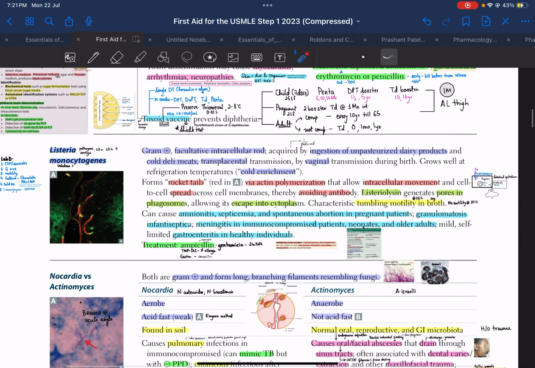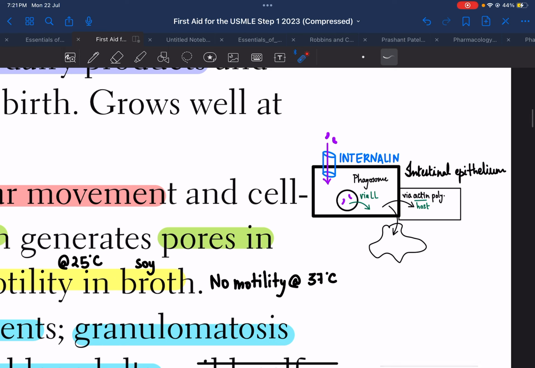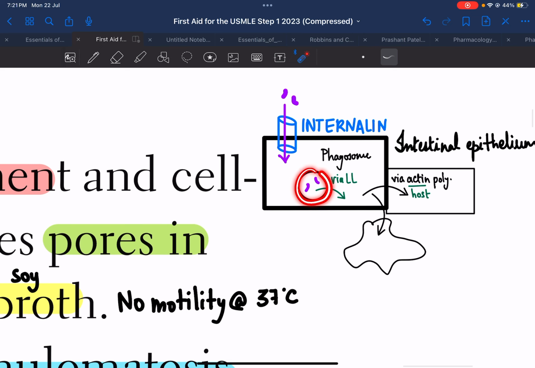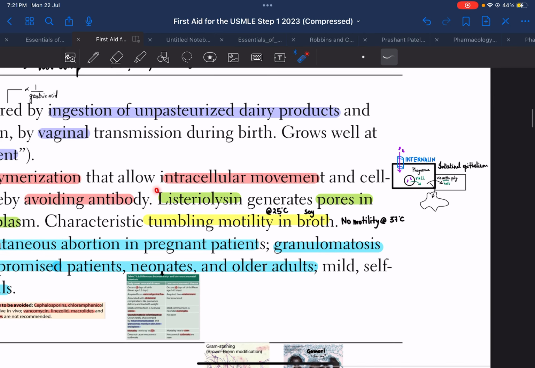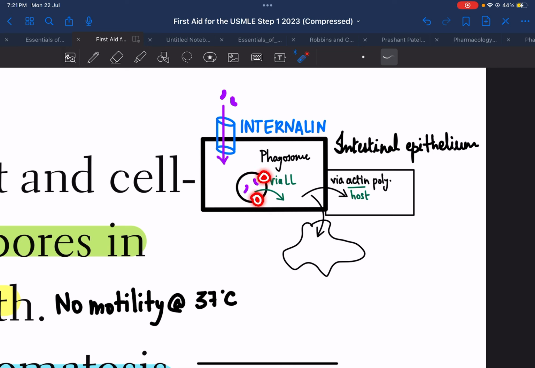Now, how does Listeria cause its manifestation? How does Listeria spread? Basically, Listeria when ingested reaches the intestine, and after reaching the intestine via internalin protein, it is internalized into the intestinal epithelium, after which it is enclosed by the phagosome. Okay, now this Listeria has something known as listeriolysin. Now what this listeriolysin does is basically it creates pores in the phagosome and helps this Listeria to escape out